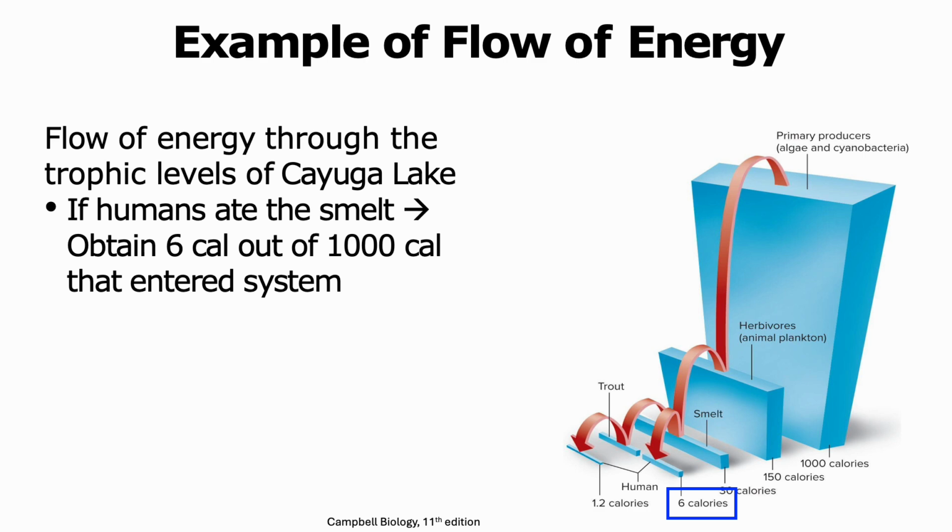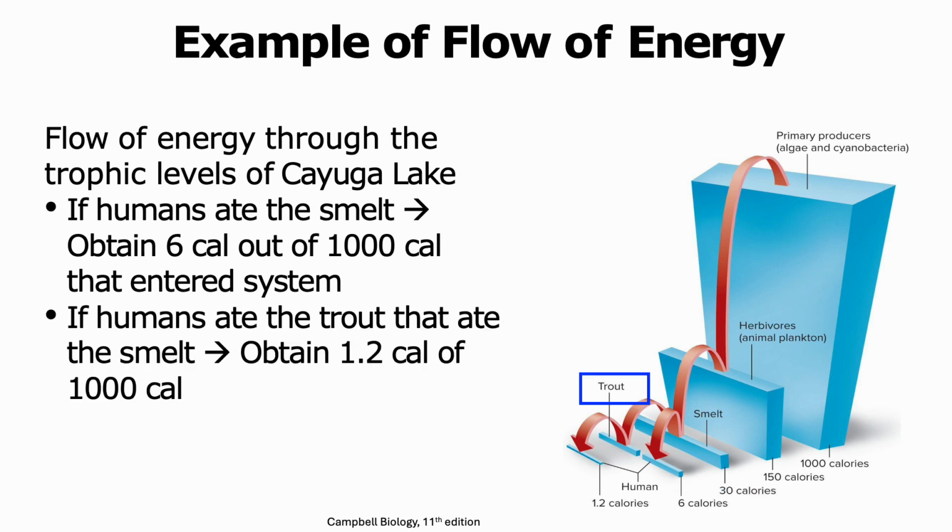On the other hand, if the humans went ahead and ate the trout, which is at the next trophic level compared to the smelt, the humans will obtain only 1.2 calories of the original 1,000 calories. Thus, we are able to see a difference in the amount of energy that is being transferred from one trophic level to another.